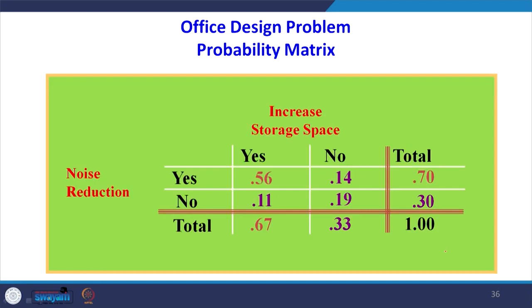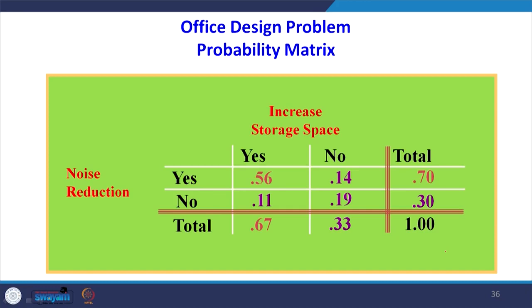What we solved with the help of a Venn diagram in the previous slide can also be solved with the help of a contingency table. This contingency table is so helpful. We just have to make a table. For example, in rows I have taken noise reduction. 70% of people have said yes, so the remaining 30 might have said no, 70-30. In the columns I have taken the increasing storage space design. There, 67% in total said that increasing storage space would increase the productivity. So the remaining 33 might have said no.